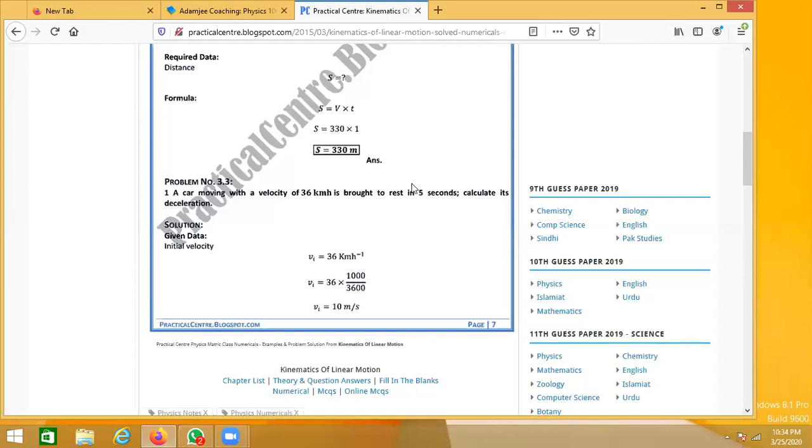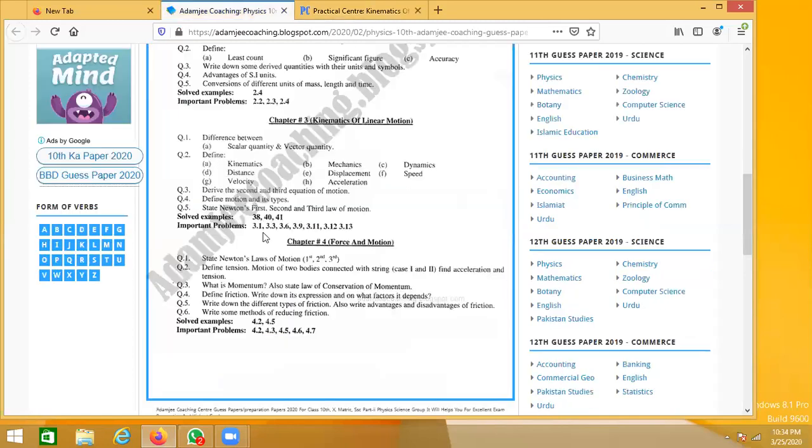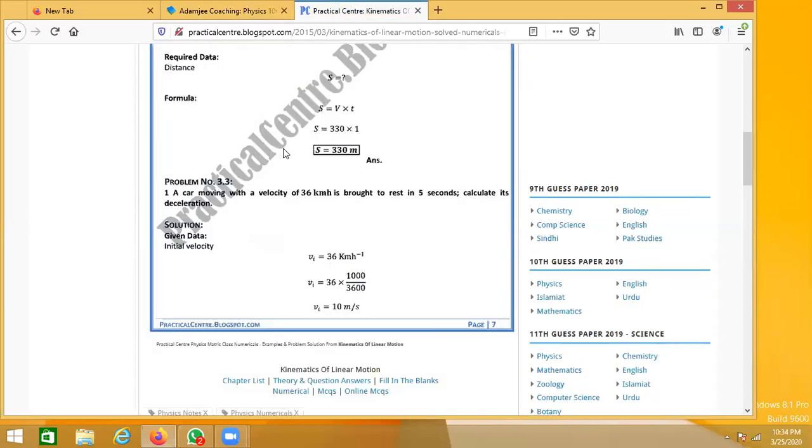Okay, so as we are moving on to the next problem in the paper, the important problem is 3.3, so we are starting from that third problem. They are saying a car is moving with a velocity of 36 kilometers per hour, and it is brought to rest in 5 seconds.